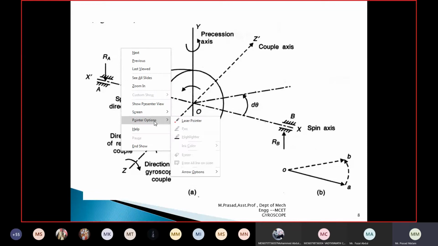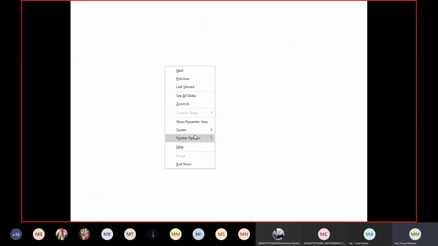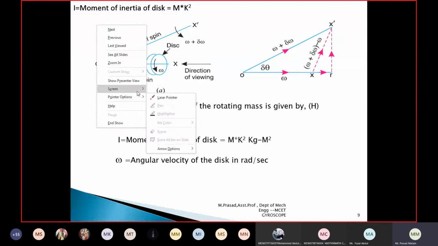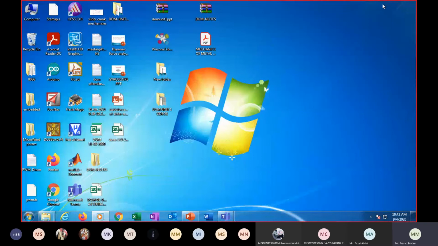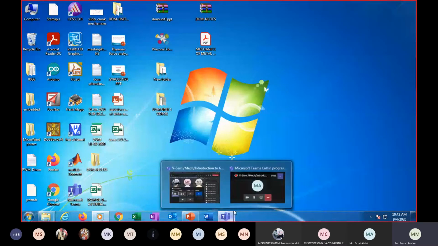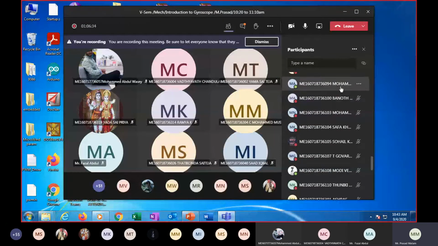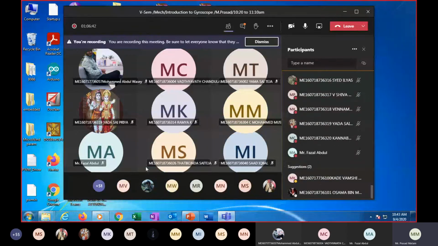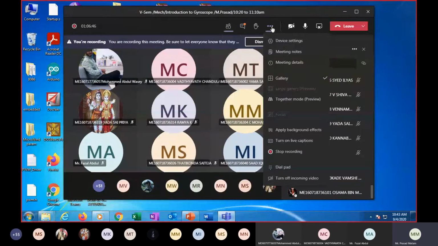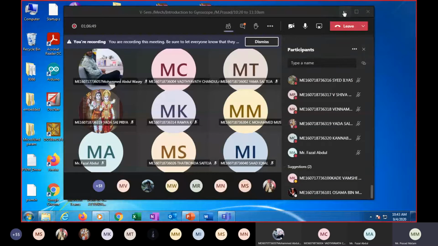I will try again. Pointer options. Screen. White screen.